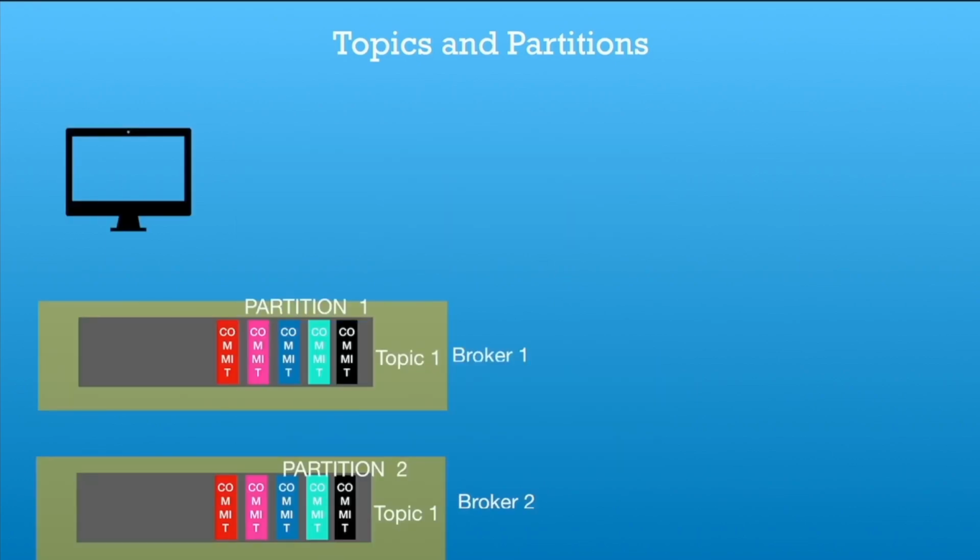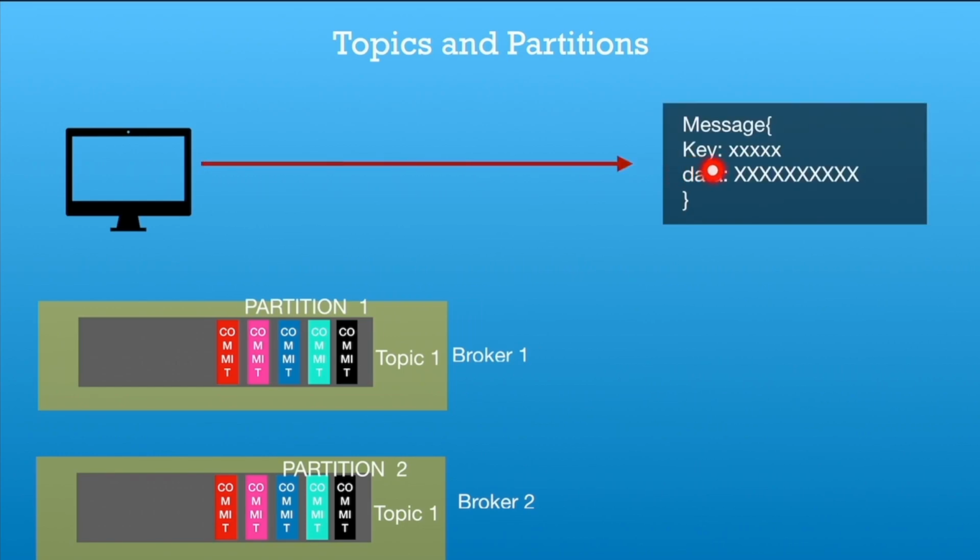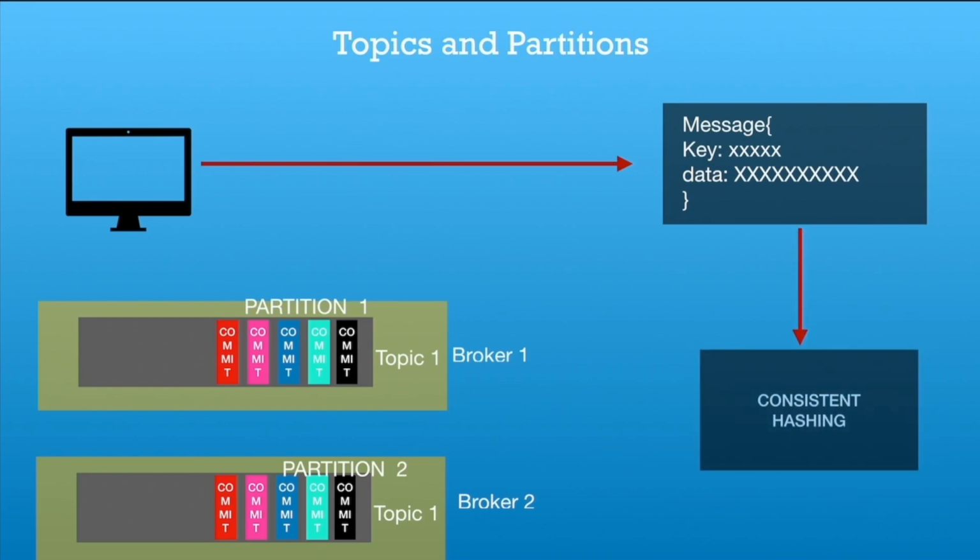Okay, so how do the topic and partition work together? Whenever a producer produces a message, the message will have an optional value named key. We run a consistent hashing algorithm on top of that key, and after that we find which partition that information has to flow to. So if the particular information has to flow to partition 1, it will flow to partition 1, and if the particular information is destined for partition 2, based on the consistent hashing, it will flow to partition 2.